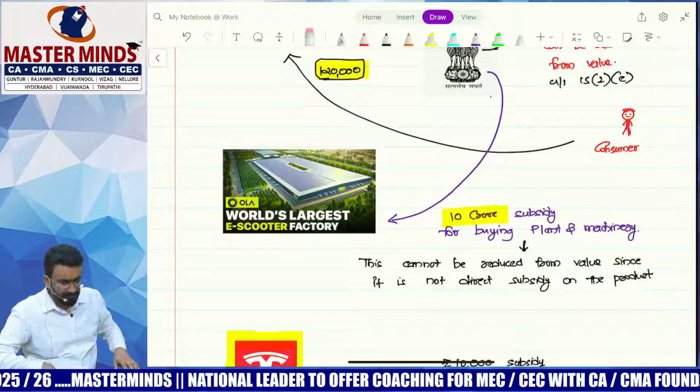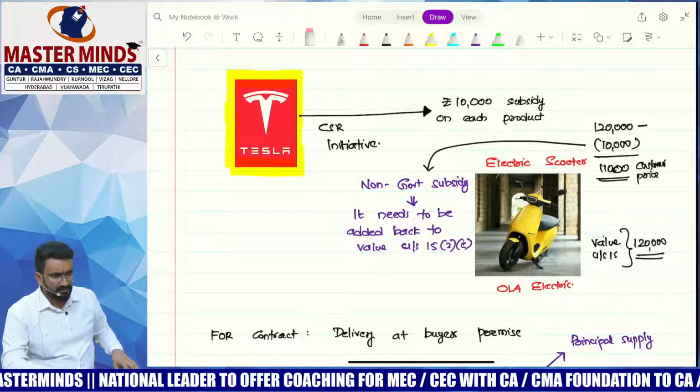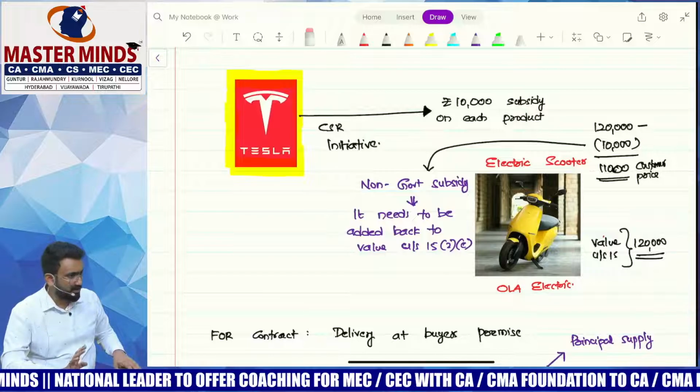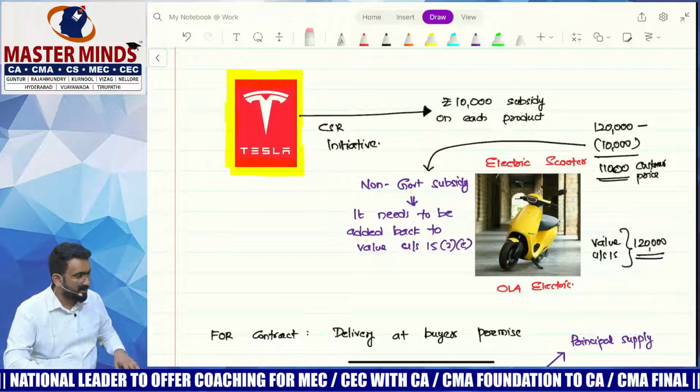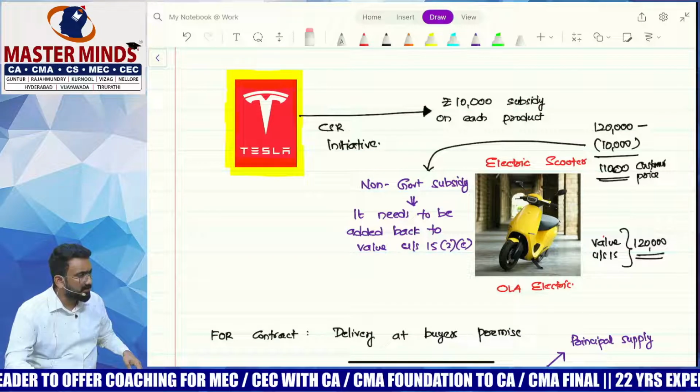Then we'll give you another example. Say Tesla, for example, the big boss. But this company has now been overtaken by a Chinese company called BYD.